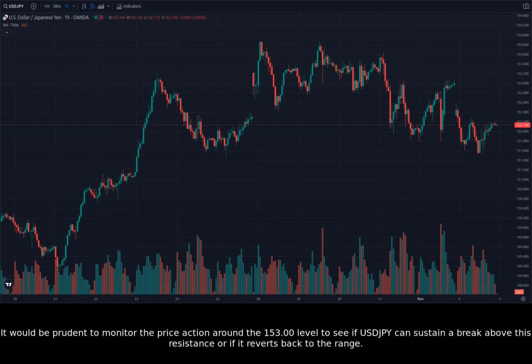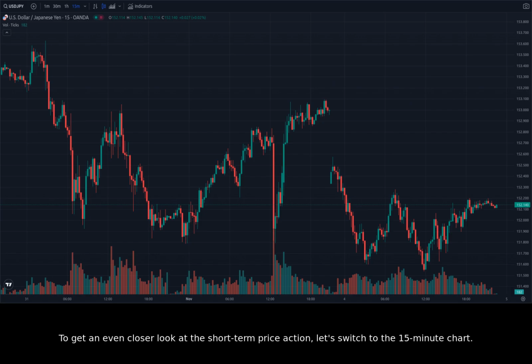It would be prudent to monitor the price action around the 153.00 level to see if USDJPY can sustain a break above this resistance or if it reverts back to the range. To get an even closer look at the short-term price action, let's switch to the 15-minute chart. The 15-minute chart reveals a dynamic price action, with USDJPY exhibiting fast and frequent price fluctuations.